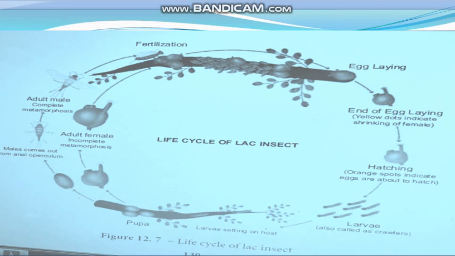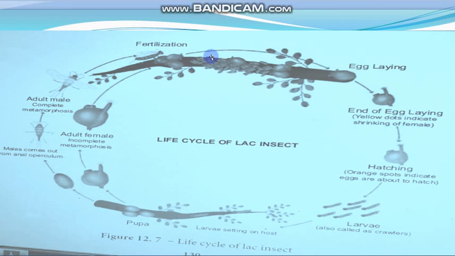So this is the diagram showing the life cycle of the lac insect. This is the host plant on which there are the male and female insects. This is the adult female and this is the adult male, and they fertilize on the host plant.